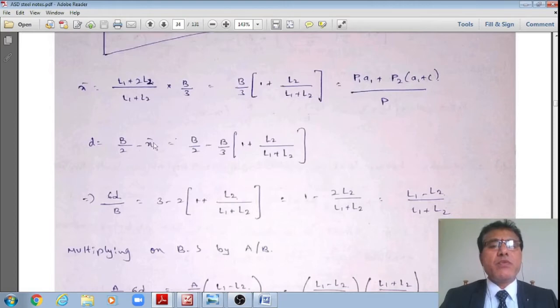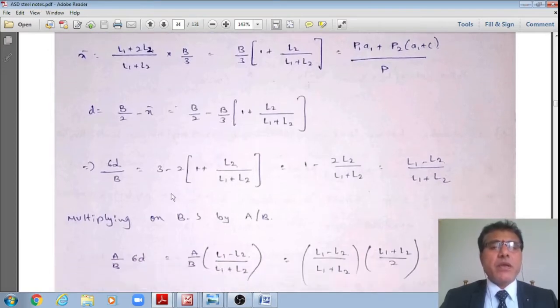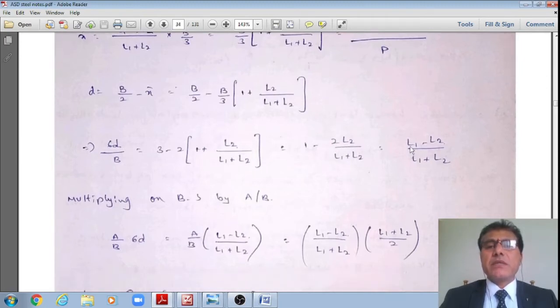D is equal to B by 2 minus x bar, and x bar is already known from the above equation. If I substitute that, B by 3 multiplied by 1 plus L2 divided by L1 plus L2. However, rearranging the terms by taking this B by 6 common and taking to the other side, the above equation will become 6D divided by B is equal to 1 minus 2 L2 divided by L1 plus L2, or it is L1 minus L2 divided by L1 plus L2.